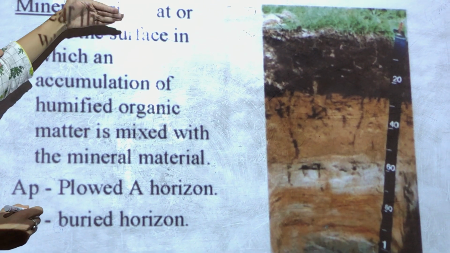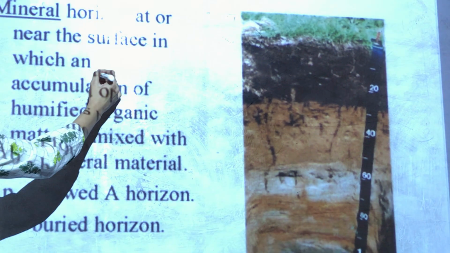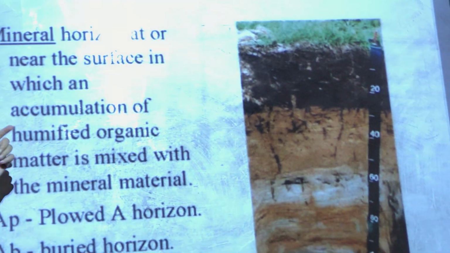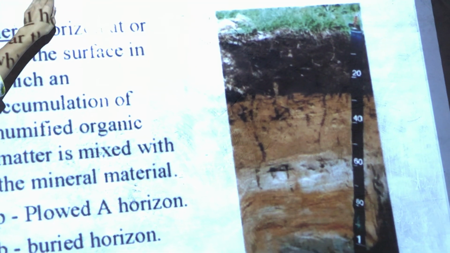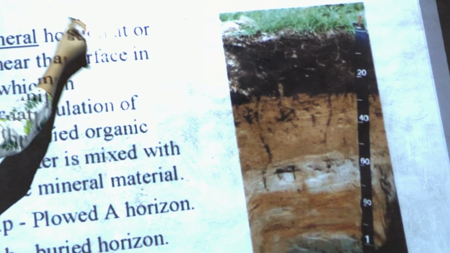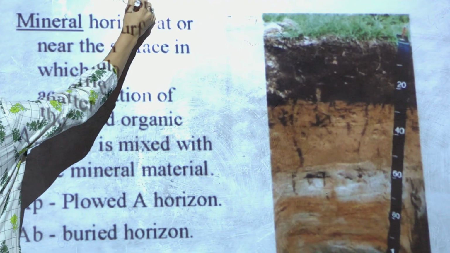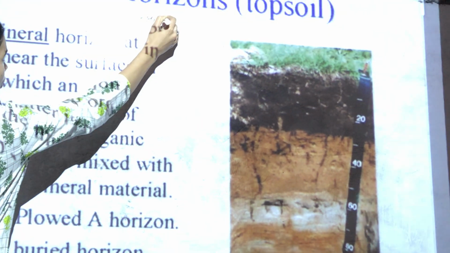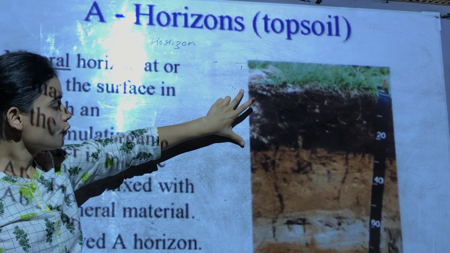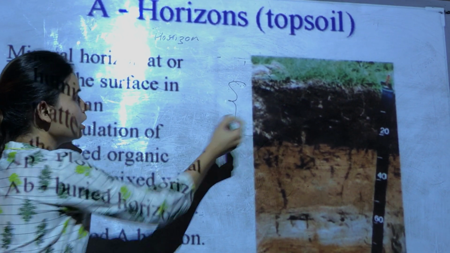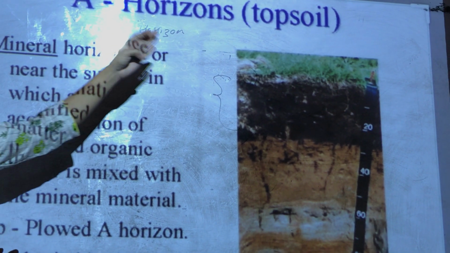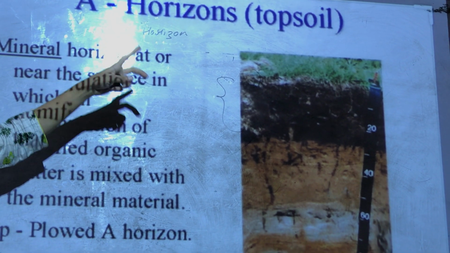The A horizon is the topsoil. Above the A horizon we will see only the leaves or the leaf litter or the organic tissues, the animal tissues and the plant tissues. The actual layer of the soil is the A horizon. It is the topsoil. It is also known as the mineral horizon, because all the important nutrients which are required by the plants for their survival are actually present in the A horizon. So that is the reason why the A horizon, which is called the topsoil, is also known by the name of mineral horizon.